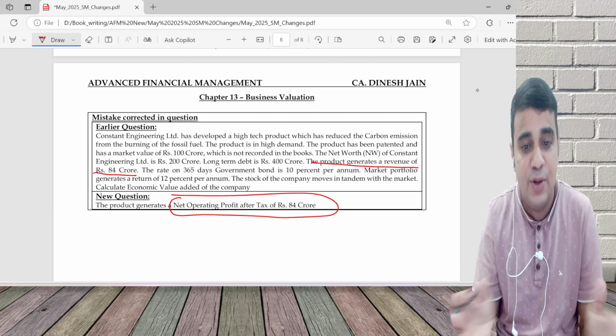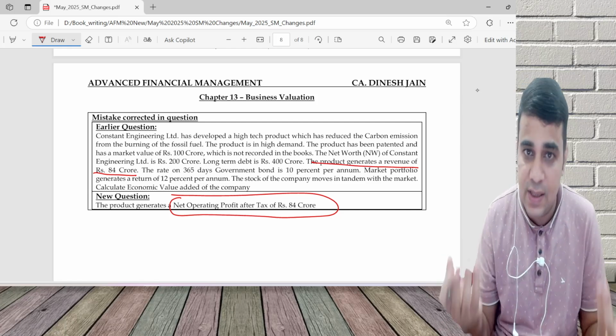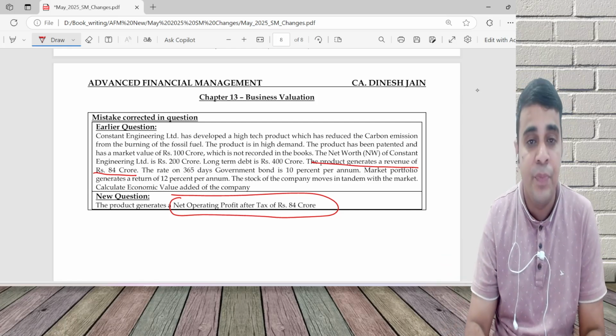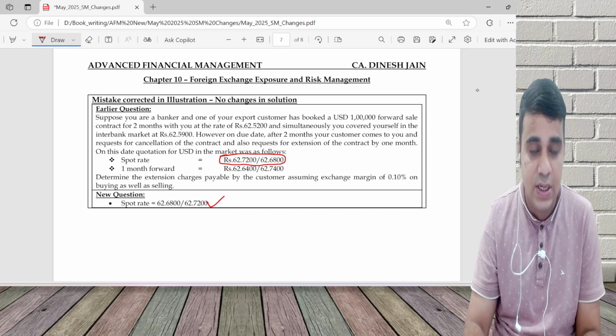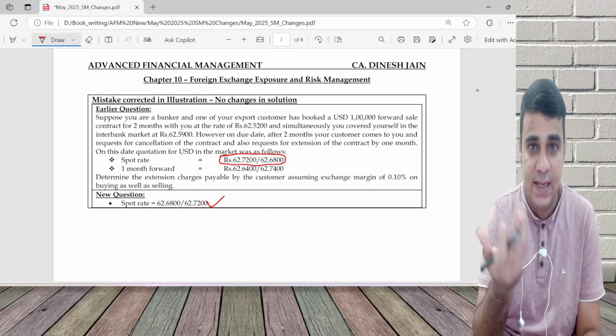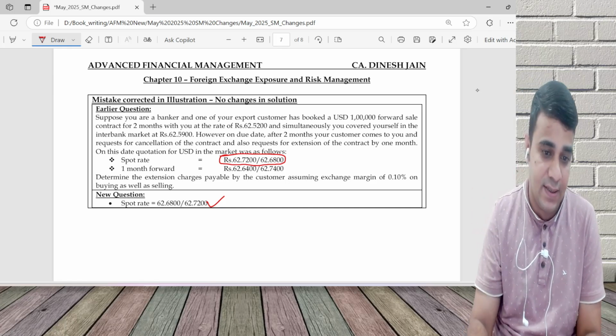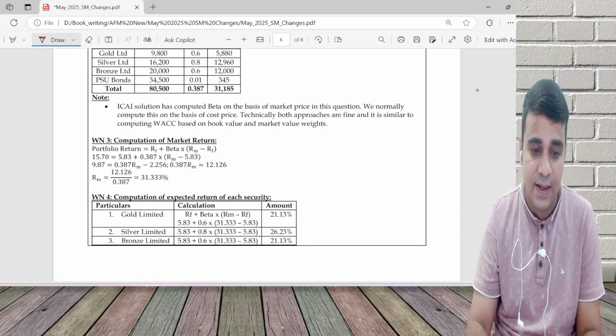I don't know why they released the new study mat itself. I seriously don't understand why ICAI has released a new study material. Chapter 13, they've made one mistake correction. Chapter 10, they've made one mistake correction. Apart from that, many other chapters there were mistakes. They have not corrected that. But okay, two mistakes they have corrected.